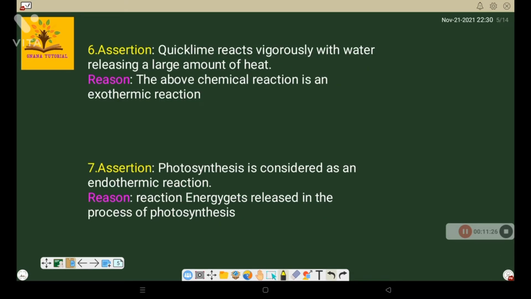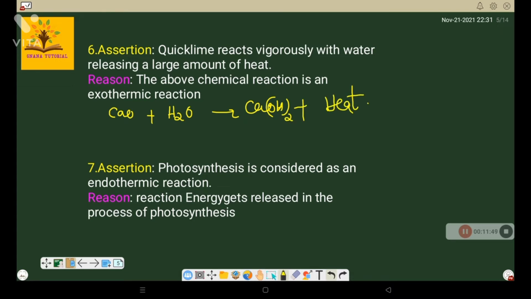Quicklime reacts vigorously with water, releasing a large amount of heat. That is correct. What is the quicklime formula? CaO. When CaO dissolves in water, it forms slaked lime, Ca(OH)2, and releases a huge amount of heat energy.